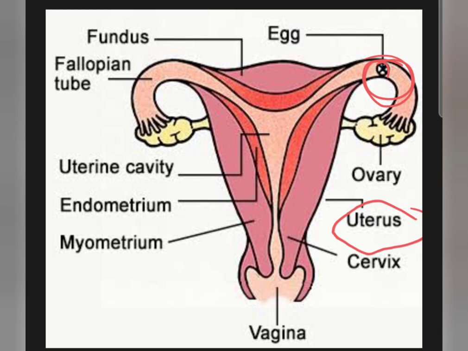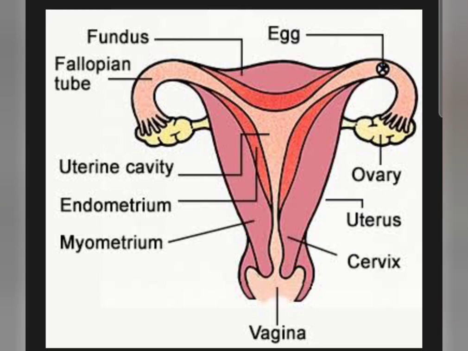Now, talking about the structure of the uterus, it is pear shaped. The shape of the uterus resembles a pear, the fruit, and it is a muscular part at the middle of the urinary bladder. So the reproductive system and the urinary bladder are located more or less at the same position, and the uterus falls towards the middle of the urinary bladder, and it is again divided into three parts.